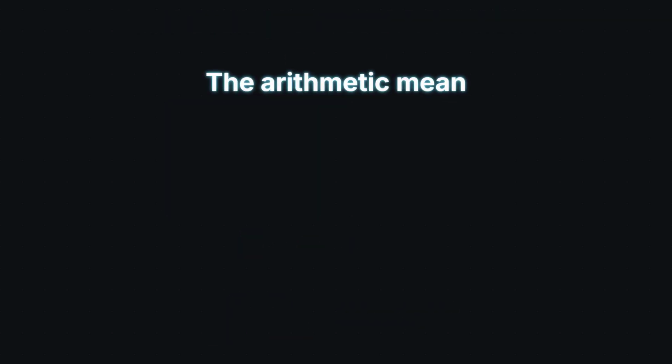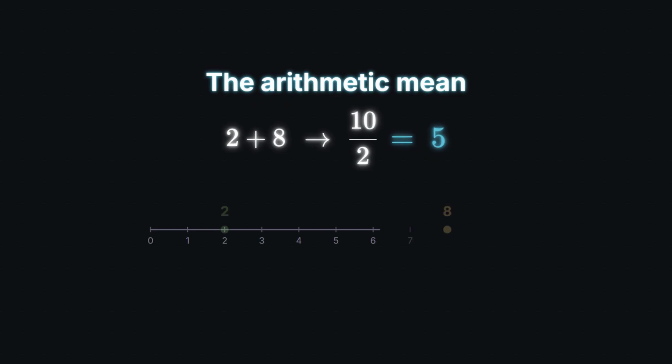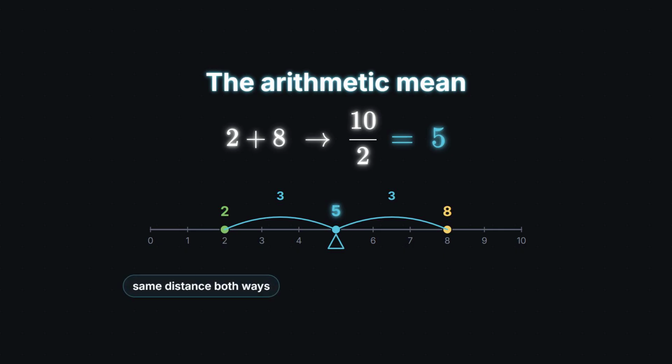The first average is the arithmetic mean. Add the numbers, divide by 2. 2 plus 8 is 10. Half of 10, 5. On a number line, 5 is the balance point. It sits exactly 3 steps from 2, and 3 steps from 8. Same distance both ways. That is what adding and halving really does. It finds the middle of the walk from one number to the other.